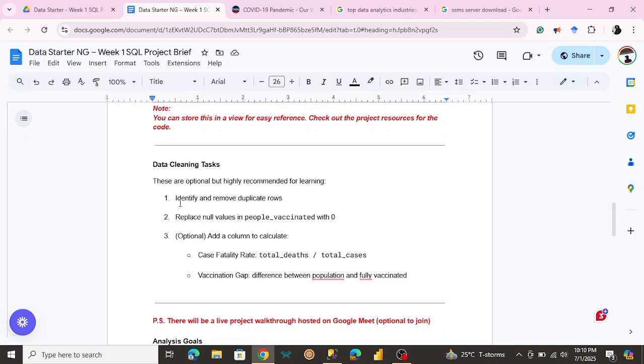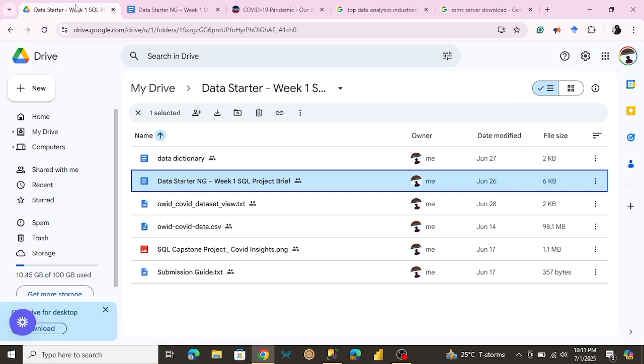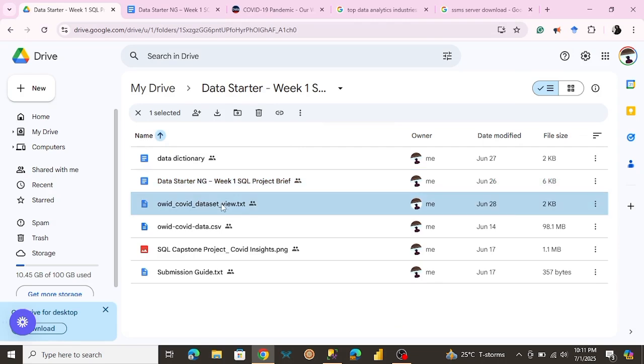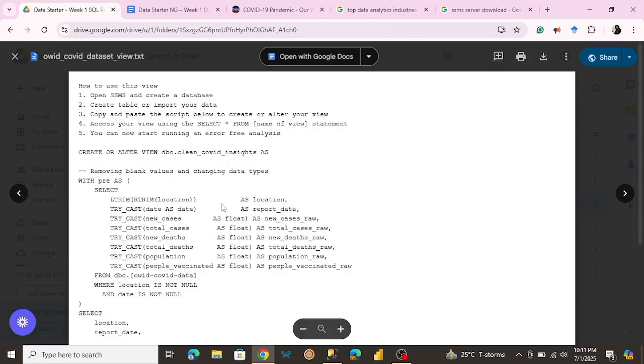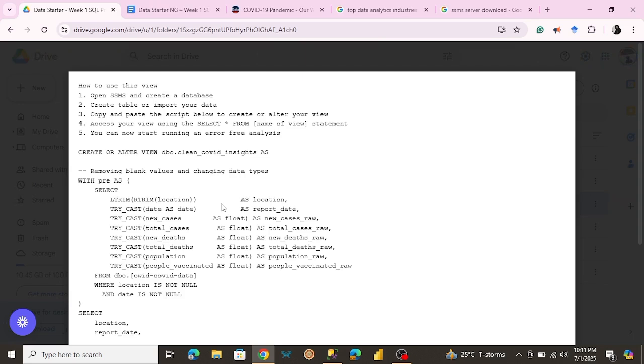But to streamline things a little bit, in the project resources folder, you'll find something called this OWID COVID dataset view. And what a view is, is like a virtual table you can reference instead of your original table. The thing with a view is you can make certain changes to your table that don't stay permanent. So instead of accessing your original table, you can just access your view instead.